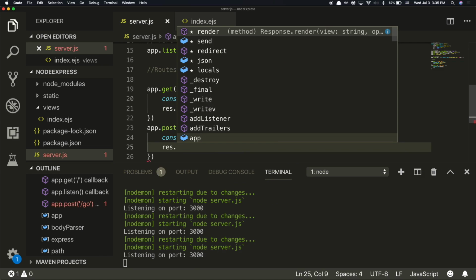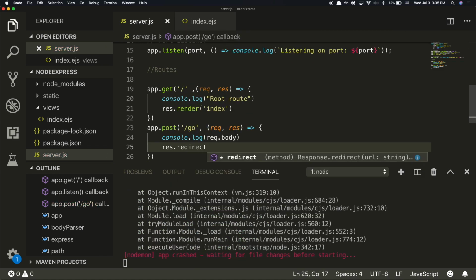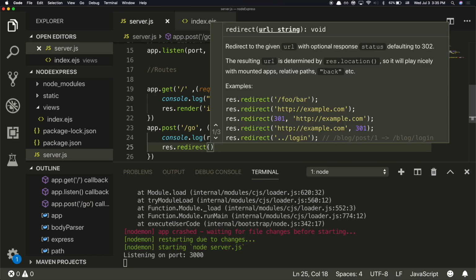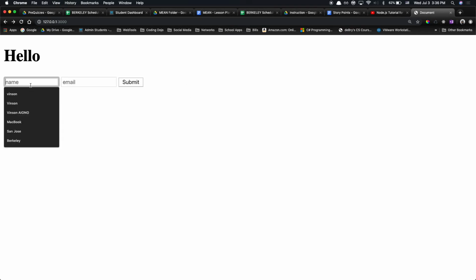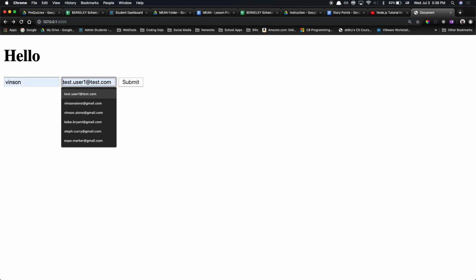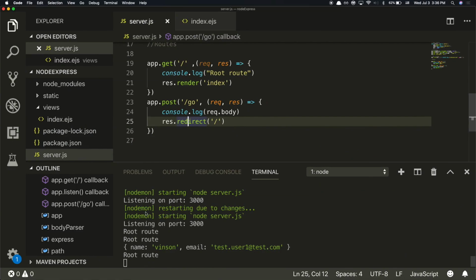And then we can response.redirect to our root route. So on here it shouldn't change anything, but we should see in our terminal our post data. Submit comes back here to our root route. Go to our terminal and we have our object.